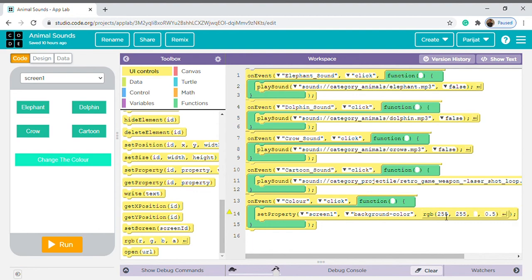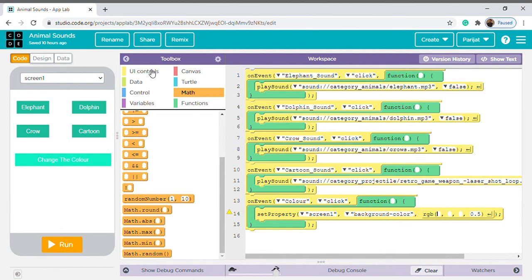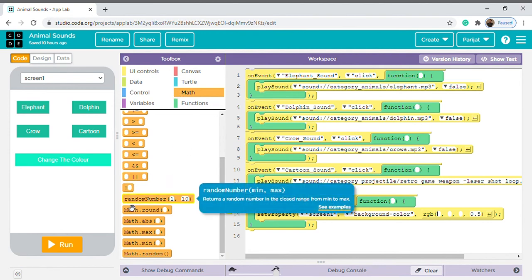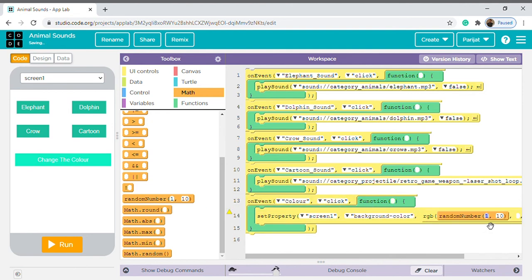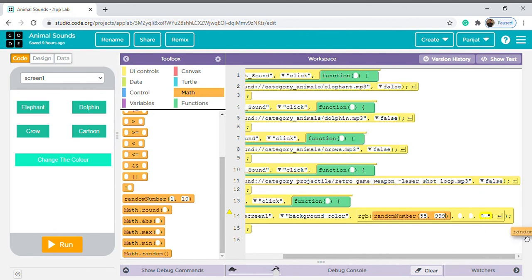I will show you the magic. Then go in the math section. Then drag the random number. Then put it as 55 to 999. Here also put 55 to 999.